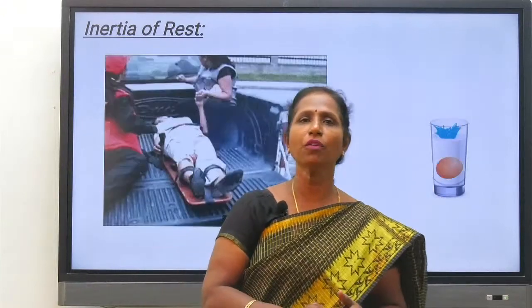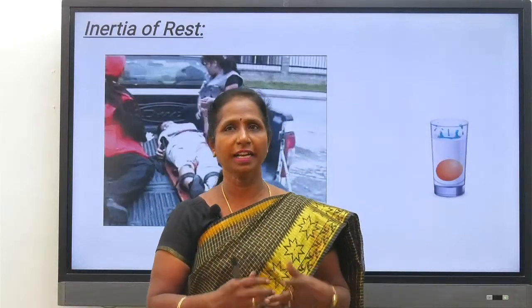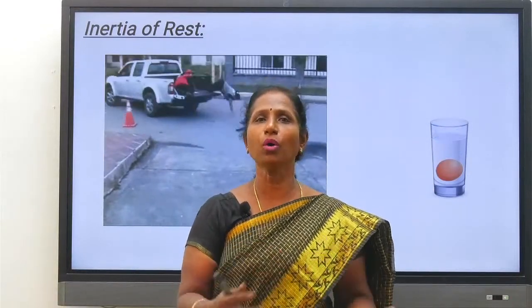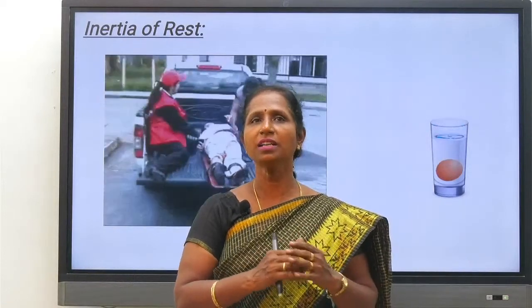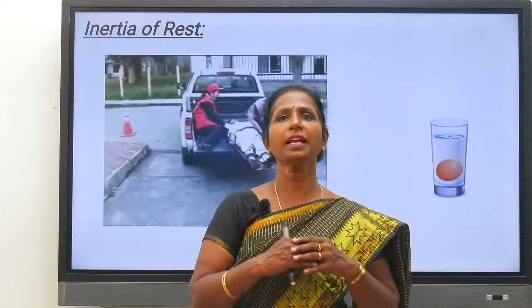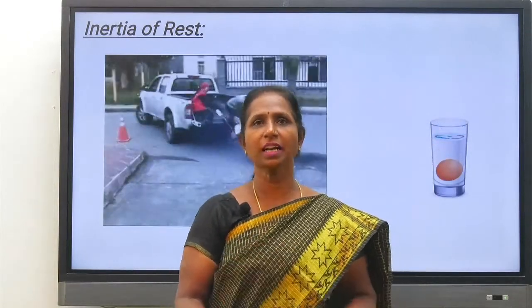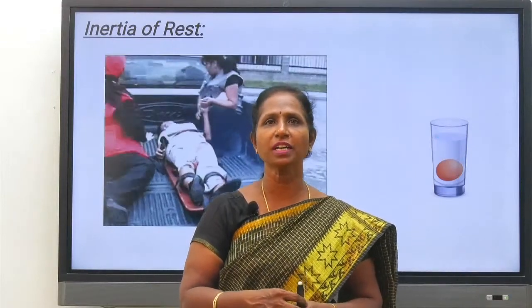So the inability of a body to change its state of rest, or of uniform motion, or its direction, on its own is called inertia. Inertia is divided into three kinds: inertia of rest, inertia of motion, and inertia of direction. We have discussed up to inertia of rest. In the next class, we'll discuss inertia of motion and direction.